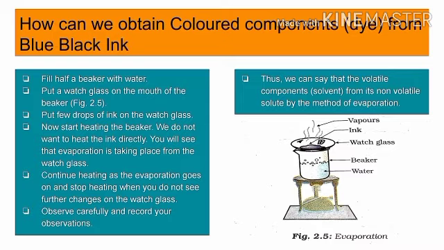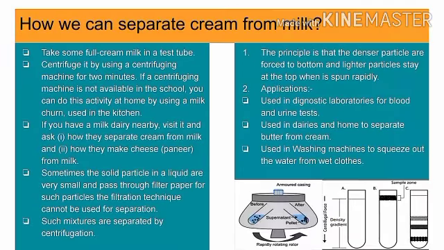Water bathing is a process in which any material or component is evaporated or heated not directly, but by using the energy of the evaporated water, the vapor or the steam. Continue heating as the evaporation goes on. Stop heating when you do not see further changes on the watch glass. Observe carefully and record your observations. Thus, we can say that a volatile component, the solvent, can be separated from its non-volatile solute by the method of evaporation. Here is the following reference image, which shows the evaporation of the ink for getting the separation of the ink. How can we separate cream from milk?